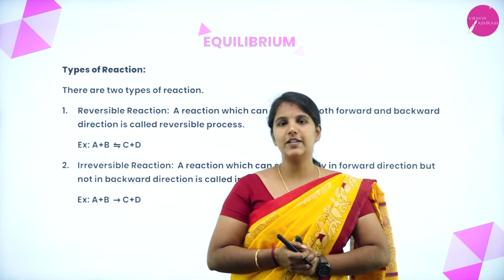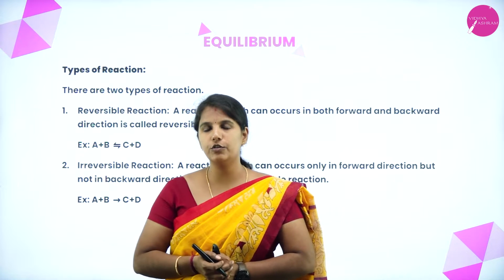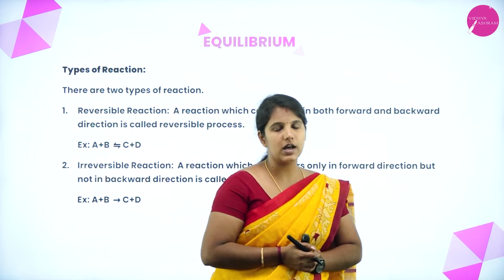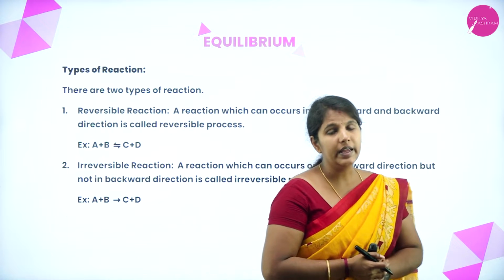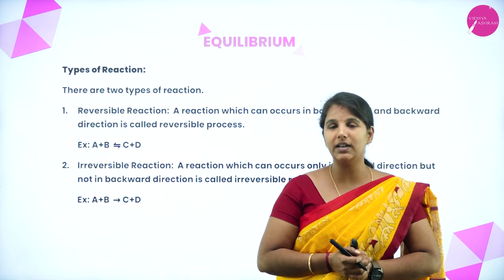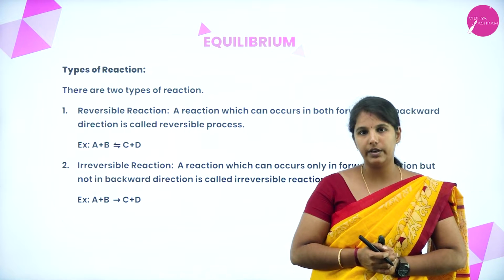So, first we will understand what is equilibrium. We all know that in our universe, many different natural and artificial processes are taking place. Correct? If any two opposing forces are attained simultaneously, such a state we call equilibrium.